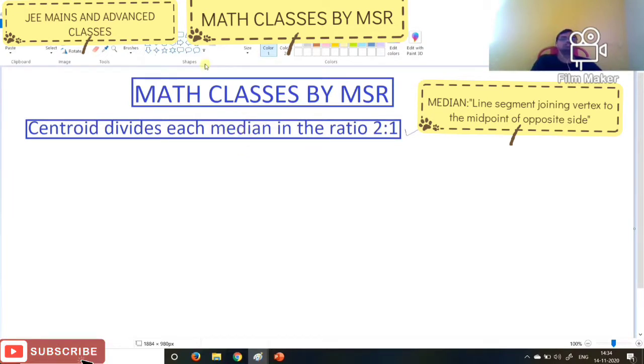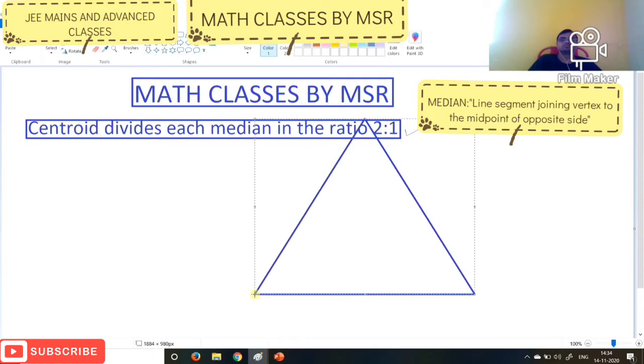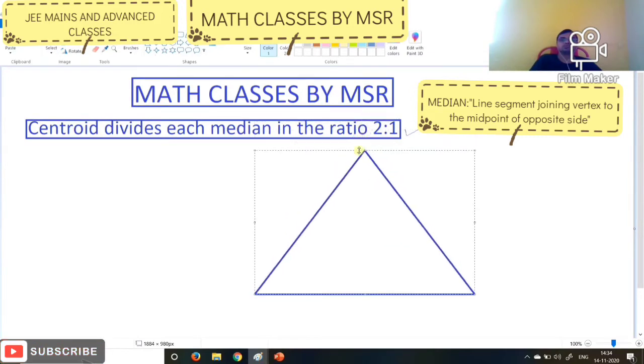What is a median? If you take any triangle, the line segment joining a vertex to the midpoint of the opposite side. So these two lengths will be equal.